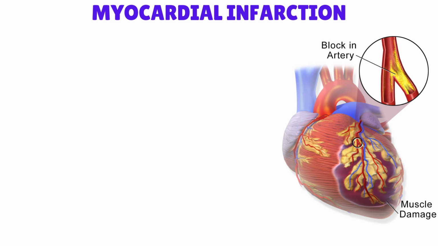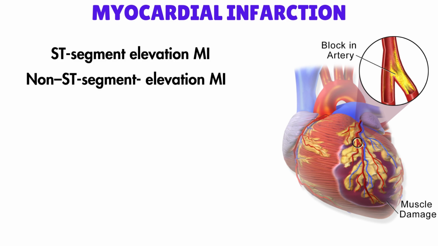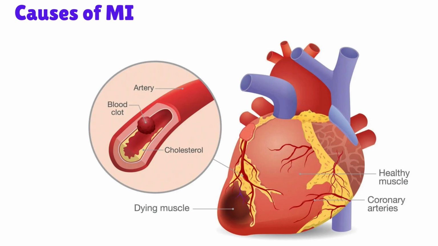There are two types of myocardial infarction, ST elevation myocardial infarction and non-ST elevation myocardial infarction. Now we will see what causes myocardial infarction. Like unstable angina, MI is usually caused by reduced blood flow in a coronary artery due to atherosclerosis and occlusion of an artery by an embolus or thrombus.